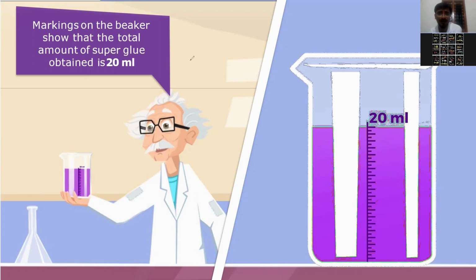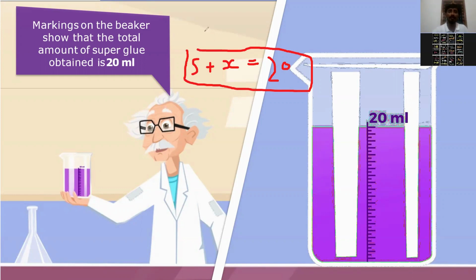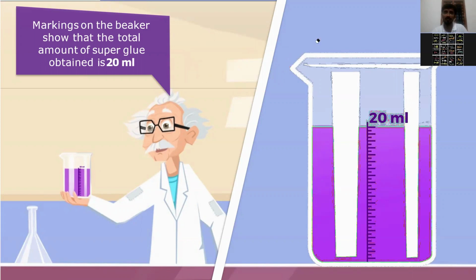So in pictorial representation, what can I write? I can write 5 plus X, and he is getting 20 ml. It's equal to 20. Now here you can see you are getting one equal sign. So this will be called an algebraic equation. Before, when there was no equal sign, it was called an algebraic expression. Now it will be called an algebraic equation. Okay? Let me move to the next slide.